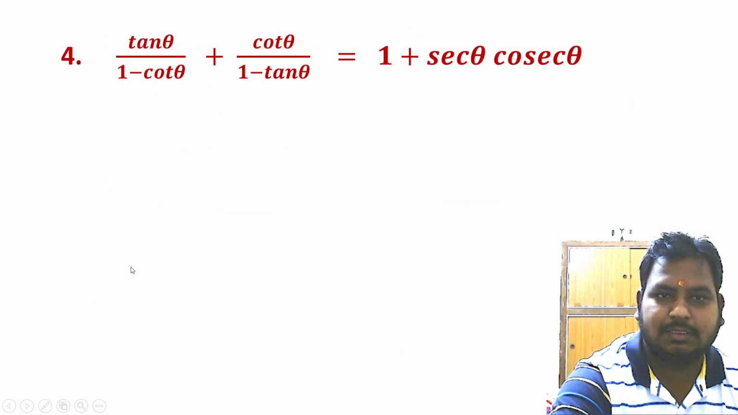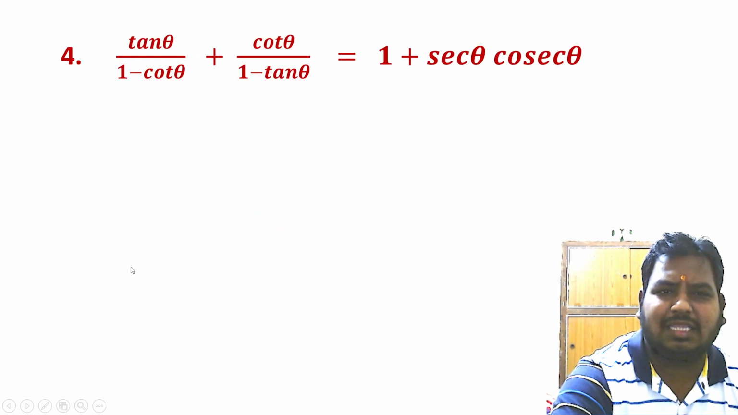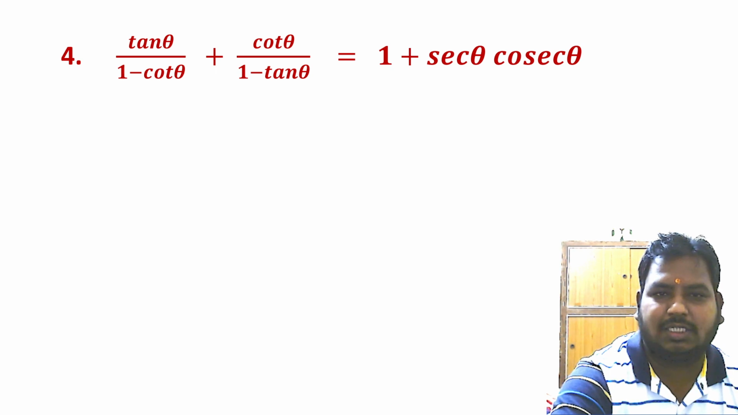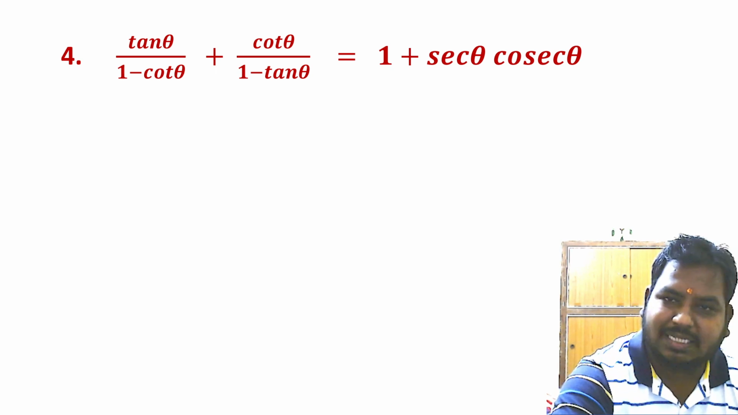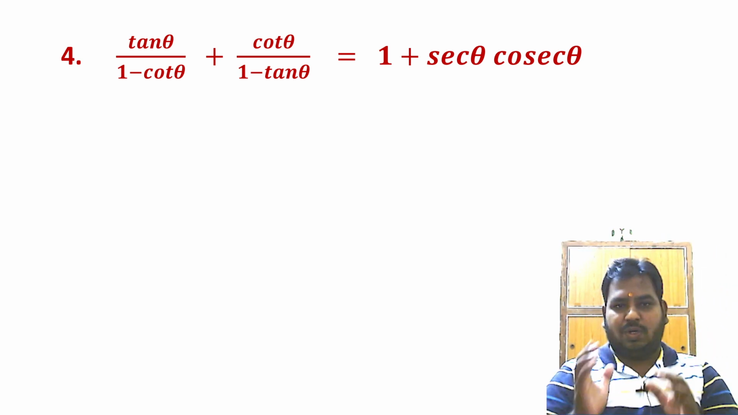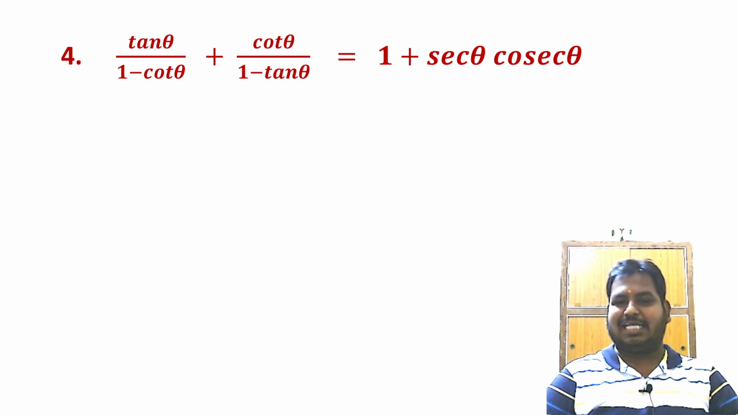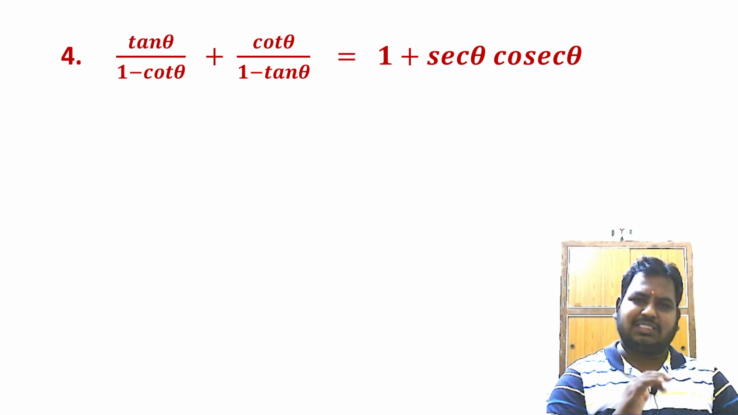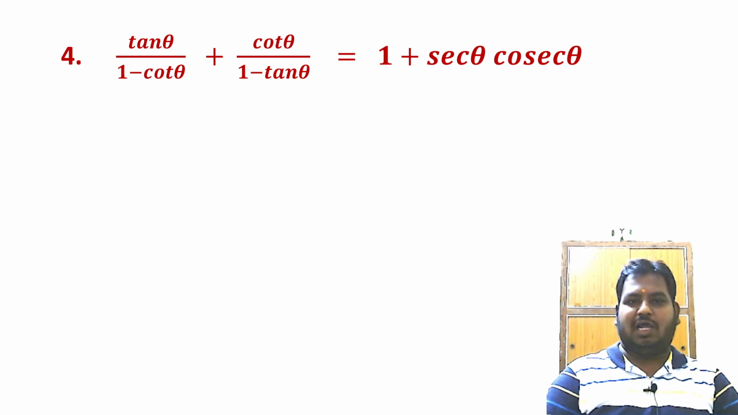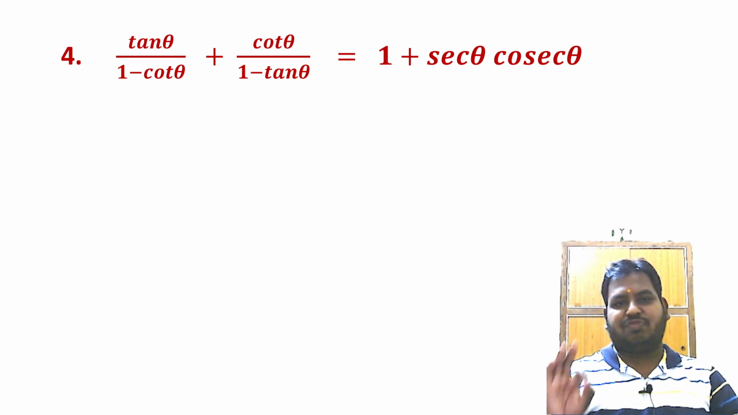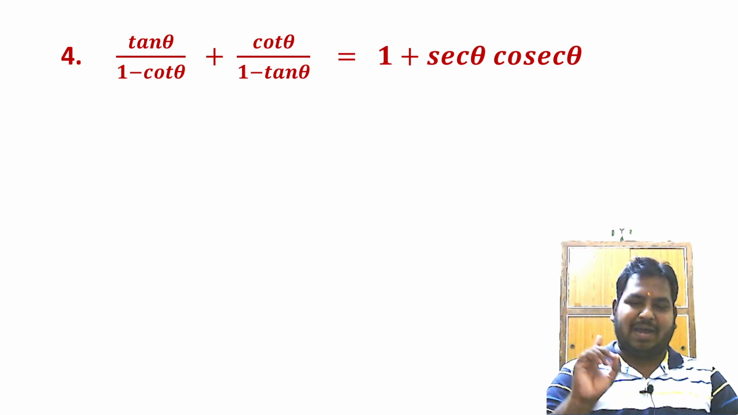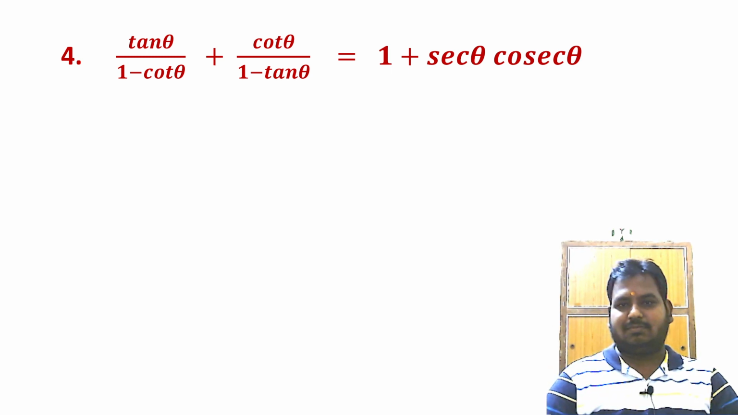So the next question is tan theta by 1 minus cot theta plus cot theta by 1 minus tan theta is equal to 1 plus secant theta into cosecant theta. We'll discuss this thing in the next video. So we shall start the next video with this question. Along with this question, I am going to discuss a few more questions. So totally we are going to have 3 parts of this topic. We are going to have 3 parts of trigonometric identities. Part 1, part 2, part 3.